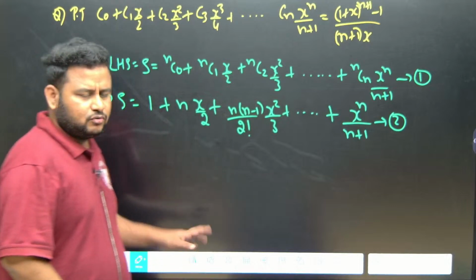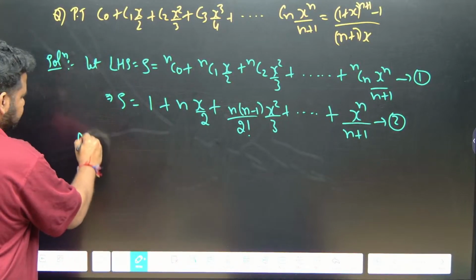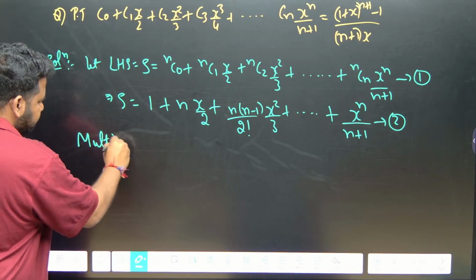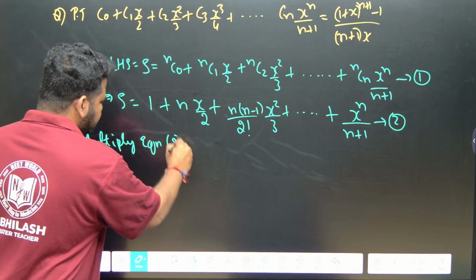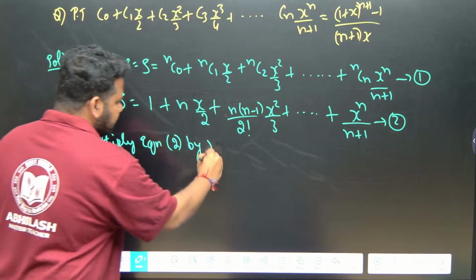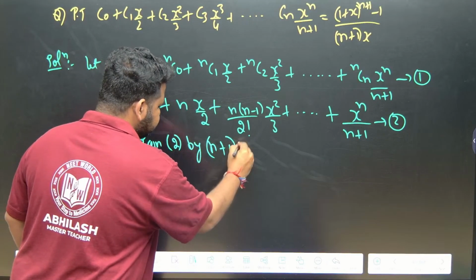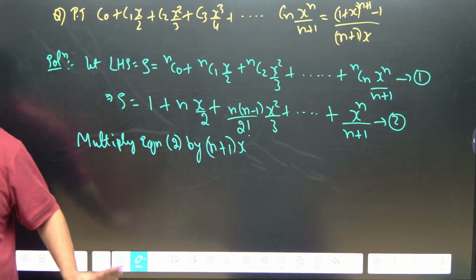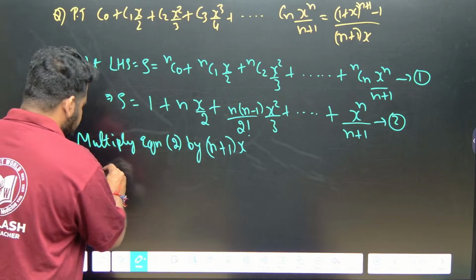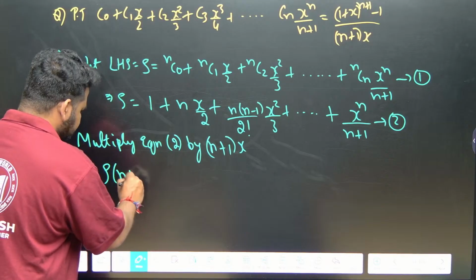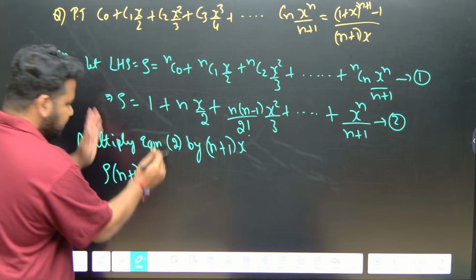Now what I will do? Multiply equation 2 by n plus 1 into x. So this will become S into n plus 1 into x, because both sides we have to multiply, not just one side.